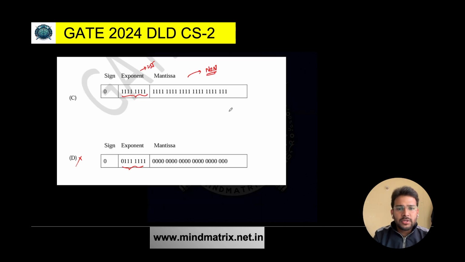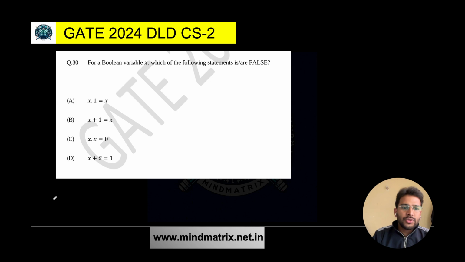Let's proceed to the next question. This was a very easy question. Okay, if you have studied floating point numbers, it was a really easy question. Let's see this question now.